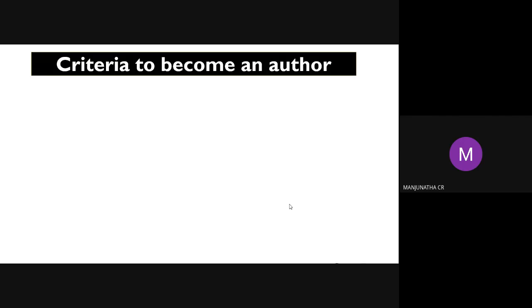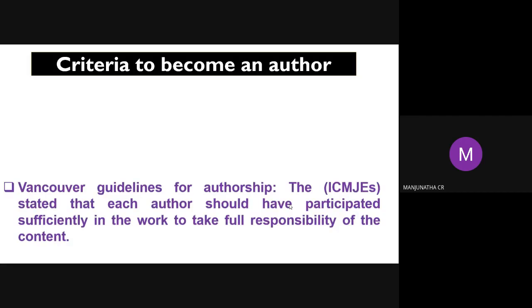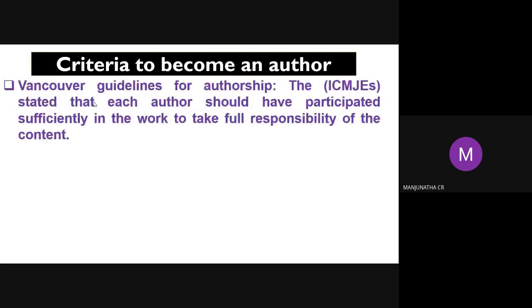Okay. What it says, Vancouver is one of the guidelines. According to its guidelines, who will become the author? It states that each author should have participated sufficiently in the work to take full responsibility for the content of the whole article. Each co-author's responsibility also should be there.